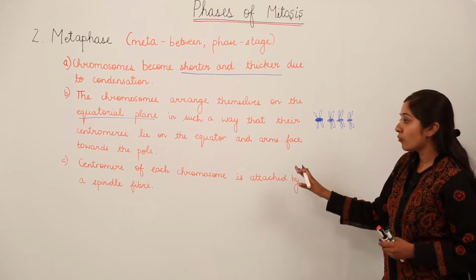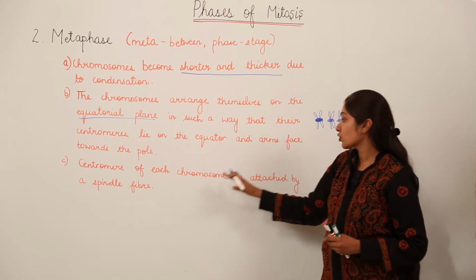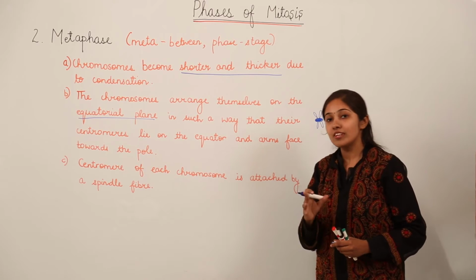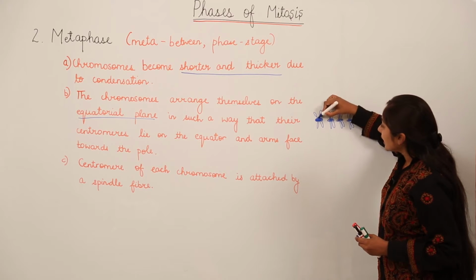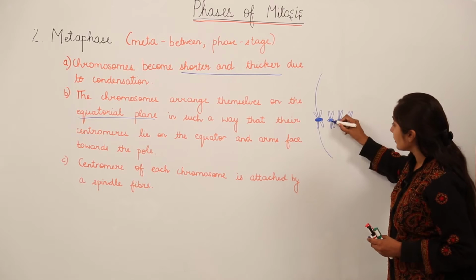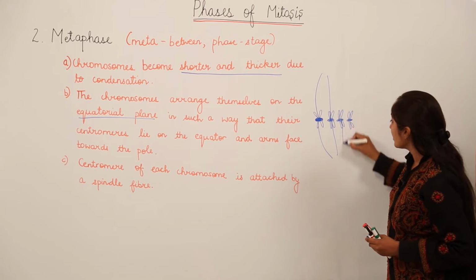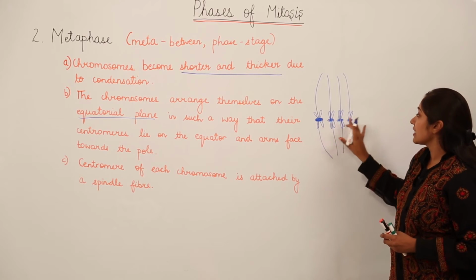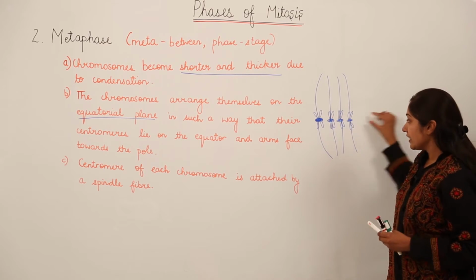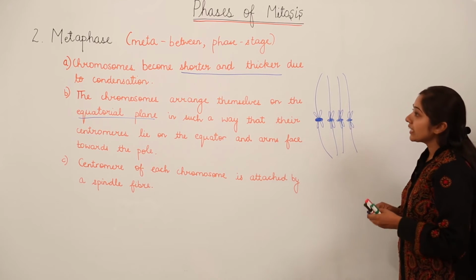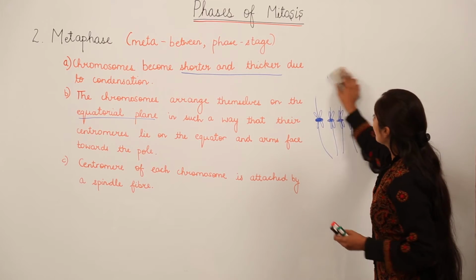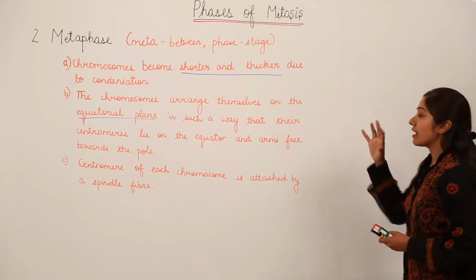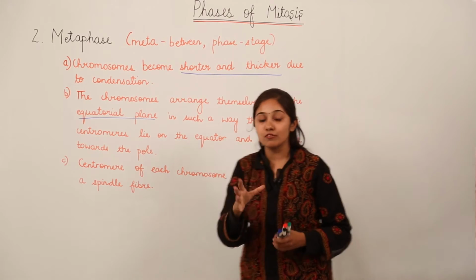Okay. The third point is the centromere of each chromosome is attached by a spindle fiber. As we have done in the prophase stage also, the centromere will be attached by a spindle fiber. So this is how the centromere will be attached by a spindle fiber, and the chromosomes will arrange themselves in the form of a line at the equatorial plane. So let us draw a diagram which is going to make this more clear. Please try to draw a diagram by yourself also as you see this.